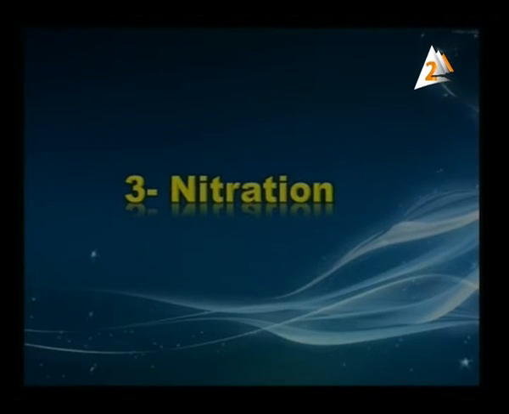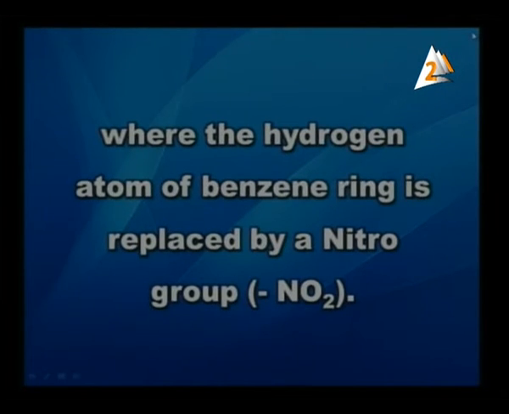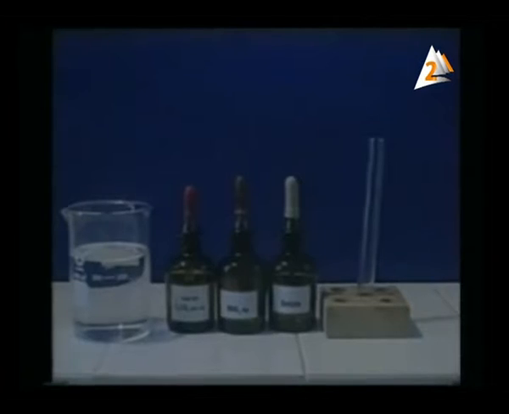The third type of substitution reaction is nitration reaction. Here the benzene molecule C6H6 reacts with nitric acid in the presence of concentrated sulfuric acid, where the hydrogen atom of benzene ring is replaced by nitro group, which is NO2, as the following animation shows.